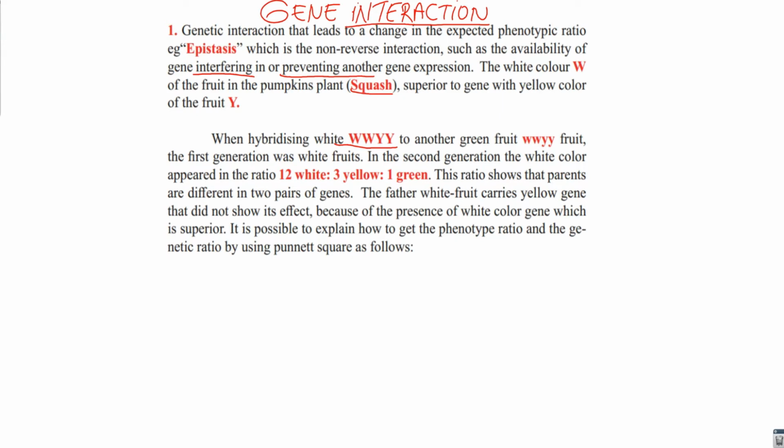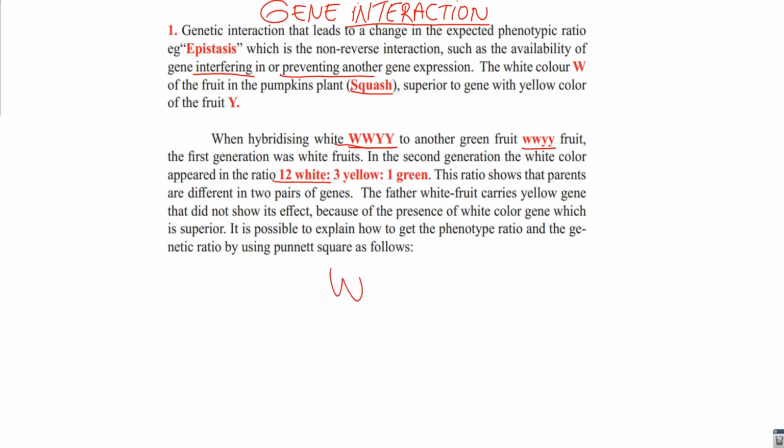When hybridizing a white fruit with another green fruit, a pure dominant with a pure recessive, the first generation was white fruits, like in Mendel. But in the second generation, the colors appeared in the ratio 12 white, 3 yellow, 1 green. This ratio is different because there's a special interaction between white and yellow colors.